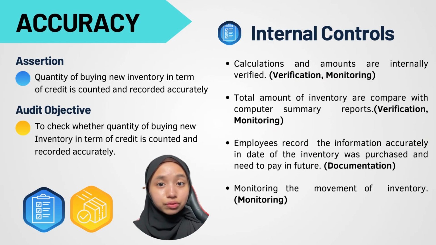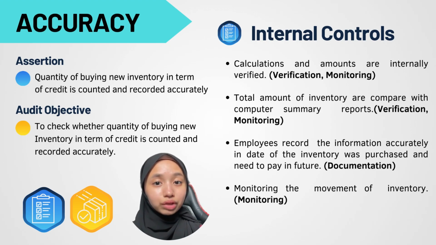The audit objective of accuracy is to check whether the quantity of buying new inventory on credit is counted and recorded accurately. For internal controls, first, calculations and amounts are internally verified. Next, the total amount of inventory is compared with computer summary reports. And then employees record the information accurately, including the date the inventory was purchased and need to be paid in the future. Lastly, monitoring the movement of inventory.